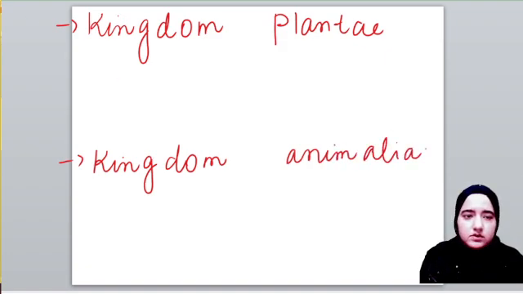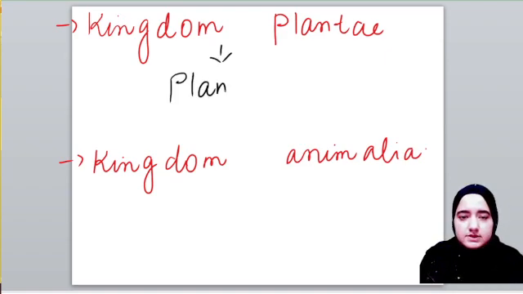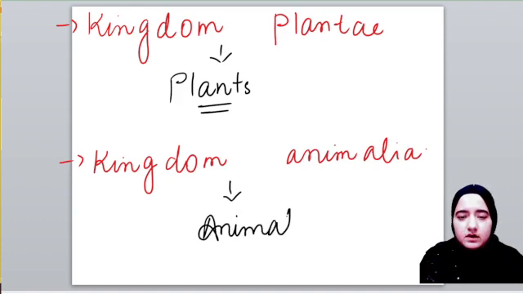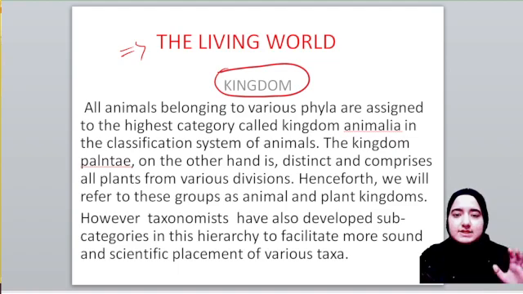Kingdom Plantae includes plants, as its name says, and Kingdom Animalia includes animals. So we can say kingdom is the highest category among all the categories. As I already said, kingdom mainly includes Kingdom Plantae and Kingdom Animalia, which include plants and animals respectively.